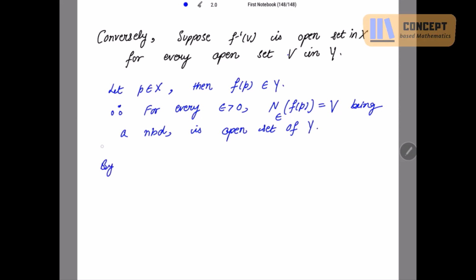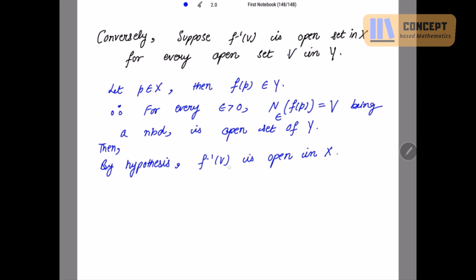By hypothesis, f inverse V is open in X, because if we take this V as an open set in Y, it is given that f inverse V is open in X, where V is the neighborhood of f(P) with radius epsilon.